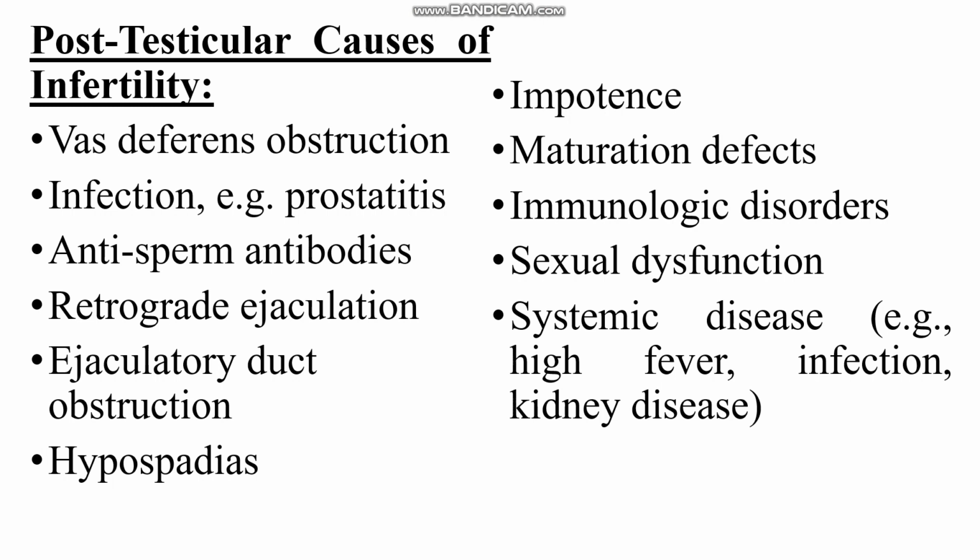We have studied sexual dysfunction. Systemic diseases like high fever, infection, as well as kidney disease. So these all are the causes of infertility. It is classified into congenital as well as acquired, and more commonly it is categorized into pre-testicular, testicular as well as post-testicular. Nowadays infertility is a common thing which we see in society. So this question can be expected as a 5 mark question, even though the syllabus has not prescribed it as a short note, but I think we can expect it as a 5 mark question.